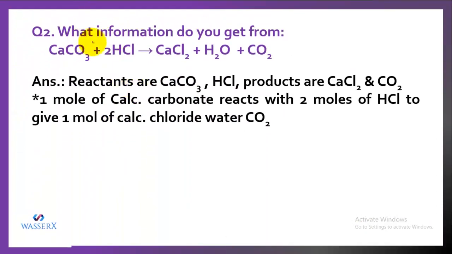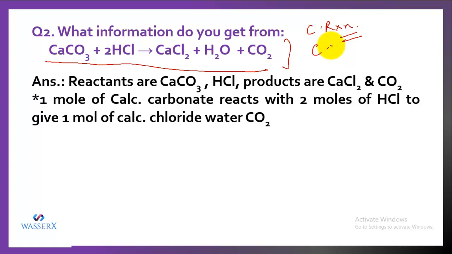Another question is, what information do you get from this chemical reaction? The reaction is CaCO3 plus 2HCl gives CaCl2, H2O and CO2. So the information that we get is, first, that this is a chemical reaction because some new substances are being formed. And this representation is a chemical equation. The other thing is that it involves the formulas for various compounds. And what are those compounds?